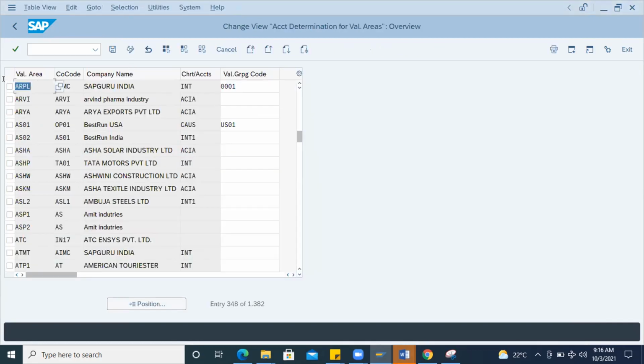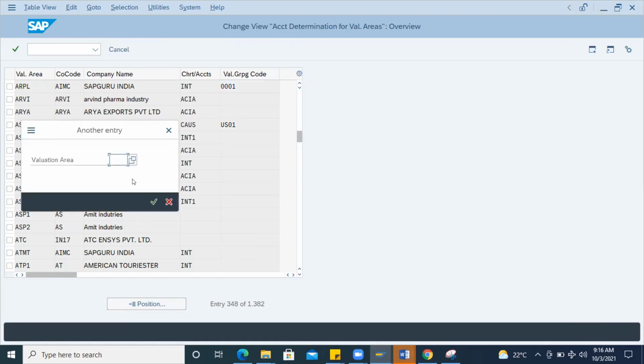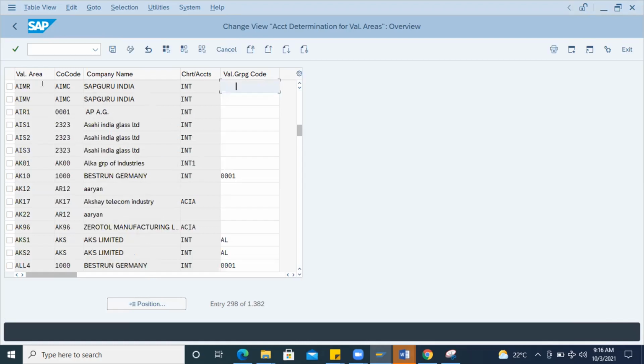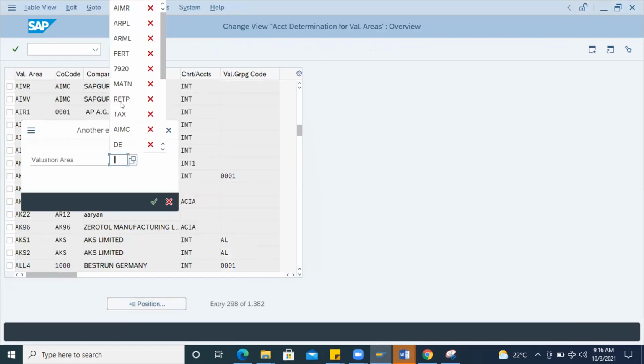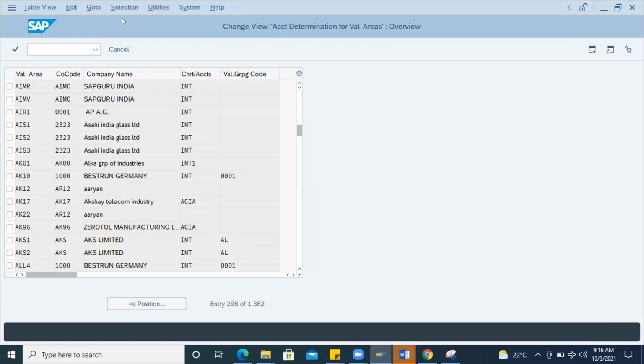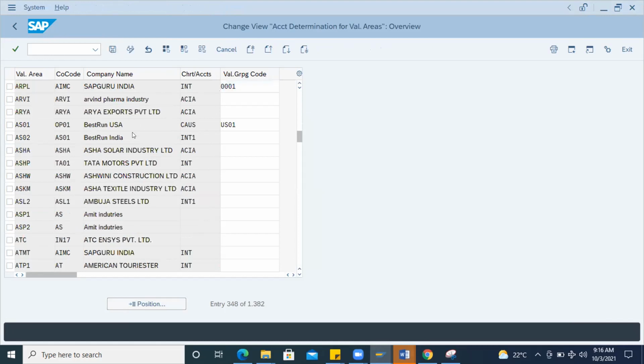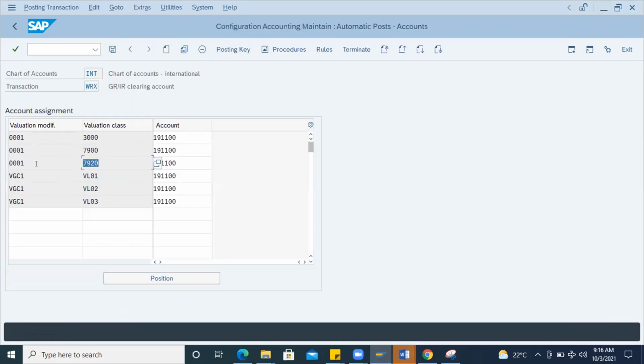Now see, ARPL is 0001. I'm going to maintain it. Another plant is there, like AMR, I think. AMR has only blank. When I create any details for AMR with a blank, then which GL account should be picked up? That I can maintain. Now I'm going with your ARPL with 0001 and I'll save it. Saved. I did not make any changes in OBYC; I only came here and maintained the valuation grouping code. And in OBYC, the setting is good. Nothing to change.